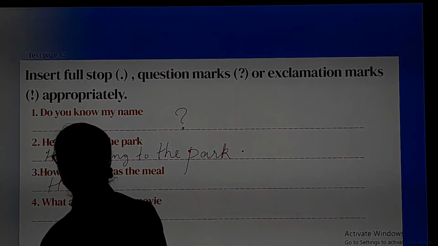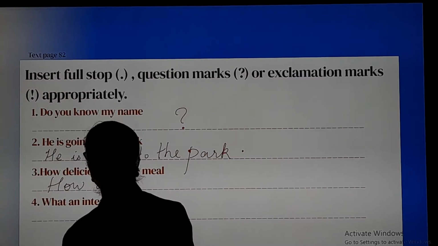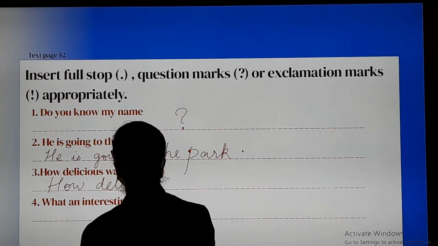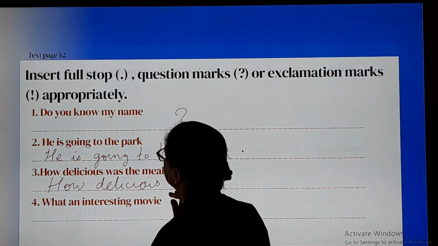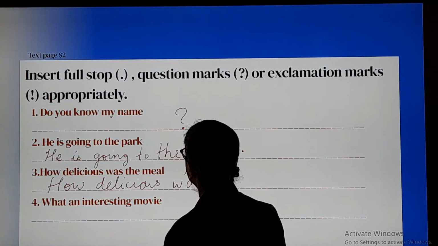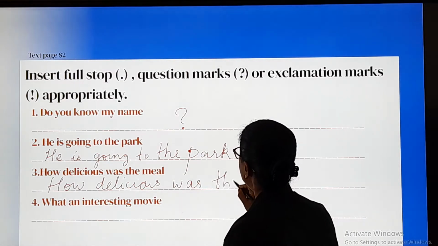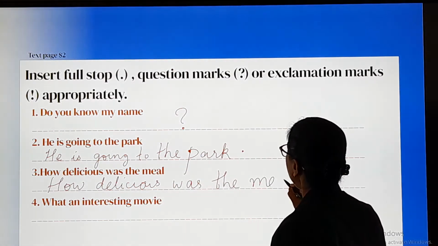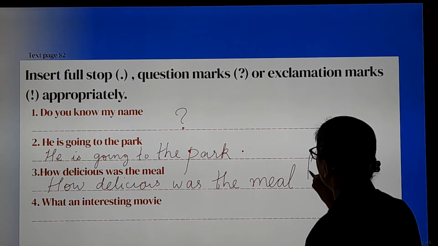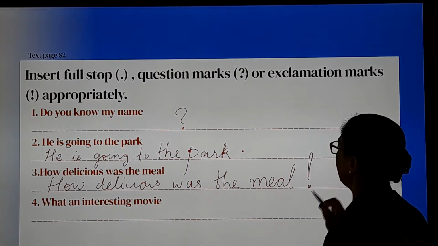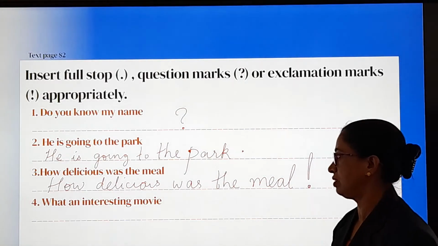Let me write this for you and show you. How delicious, D-E-L-I-C-I-O-U-S, delicious was the meal, M-E-A-L, and the exclamation mark very correctly you have to put. This is how you will attempt it.